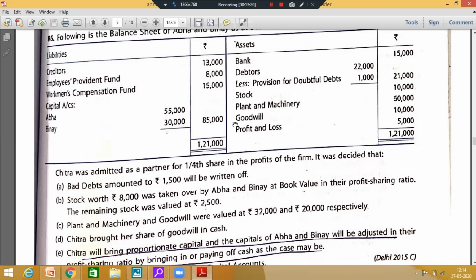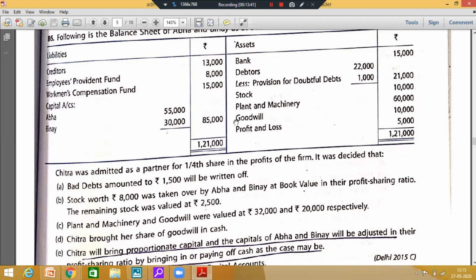This has to be written off in which ratio? Goodwill appearing in the balance sheet. Answer me quickly. Has to be written off in which ratio? Old profit sharing ratio, sacrificing ratio, or new profit sharing ratio? Goodwill appearing in the balance sheet is to be distributed in which profit sharing ratio?